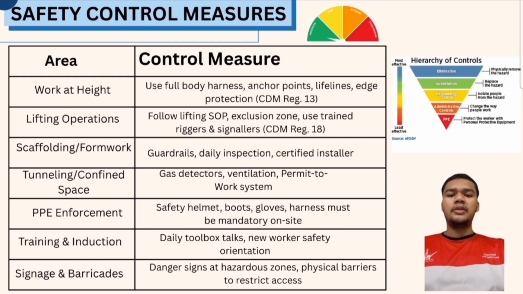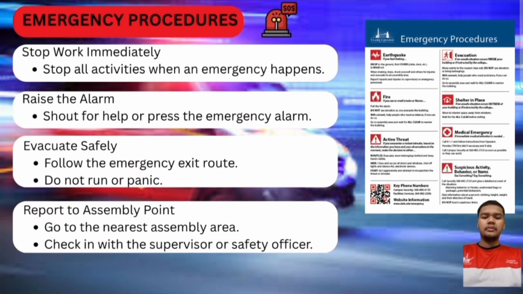In tunneling and confined space, we use gas detectors, proper ventilation, and a permit to work system to ensure safety. PPE enforcement is strict. Everyone must wear safety helmets, boots, gloves, and harness on site. We also focus on training and induction, including daily toolbox talks and safety orientation for new workers. Lastly, we use signage and barricades to mark hazardous areas and prevent unauthorized access. These measures follow the hierarchy of control to reduce risk and keep everyone safe.